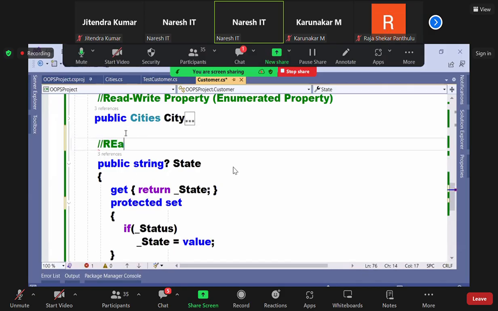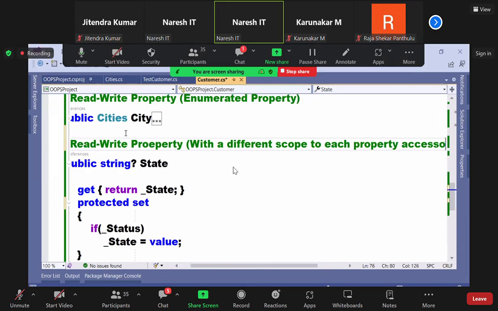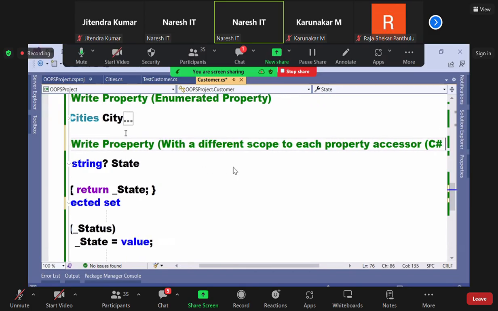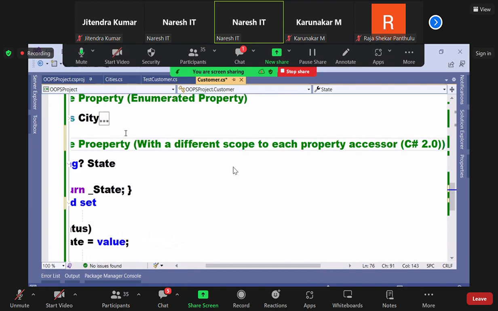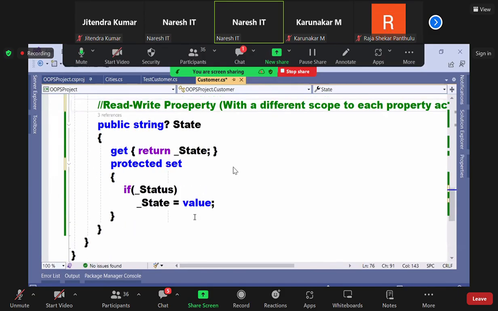So remember, this is also a read-write property with a different scope to each property accessor, introduced in C Sharp 2.0. Introduced in which version? C Sharp 2.0. They introduced you this concept actually.